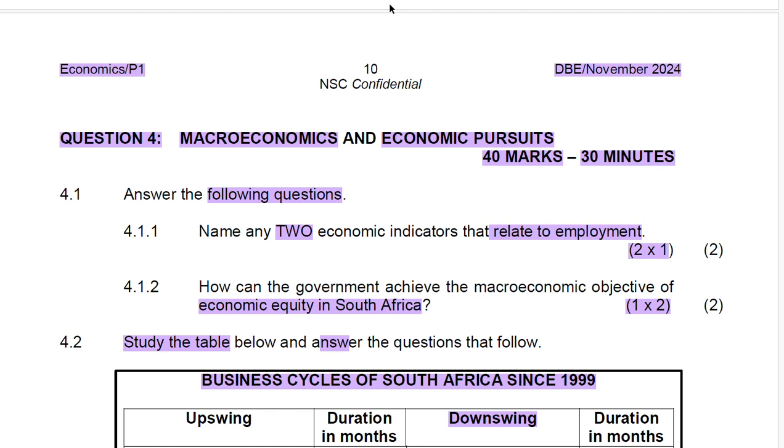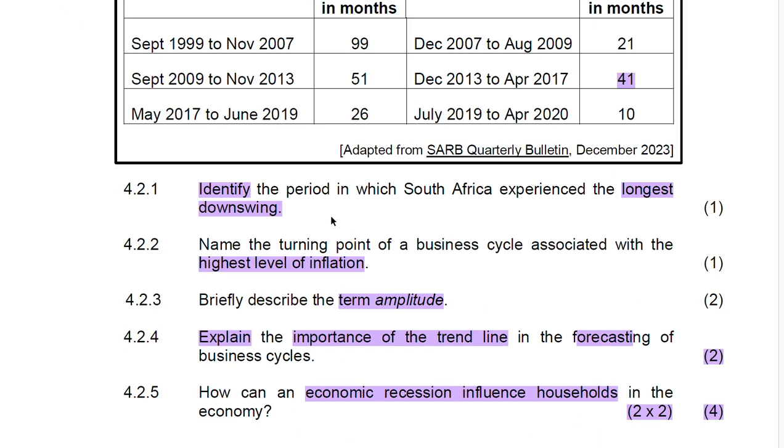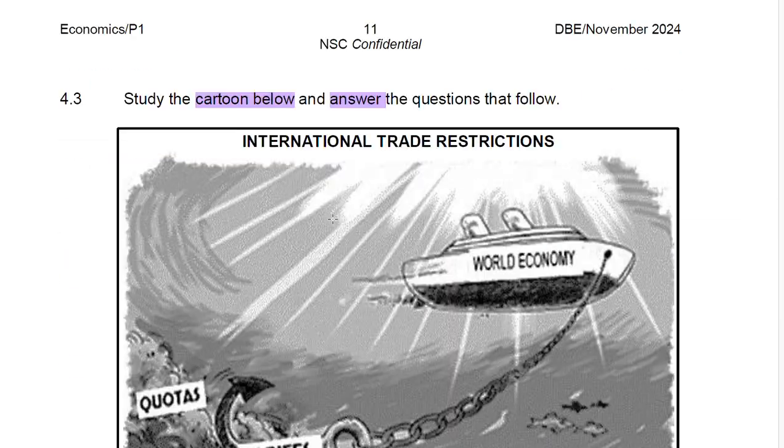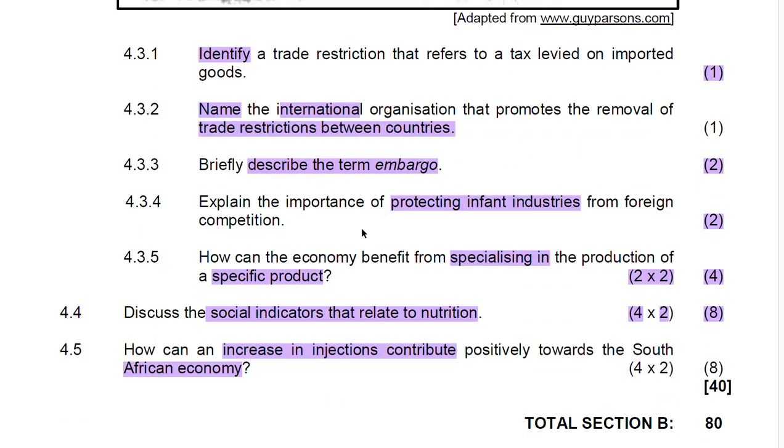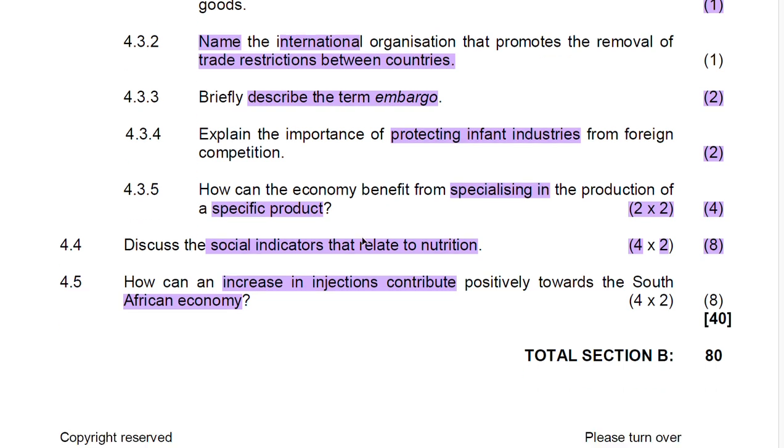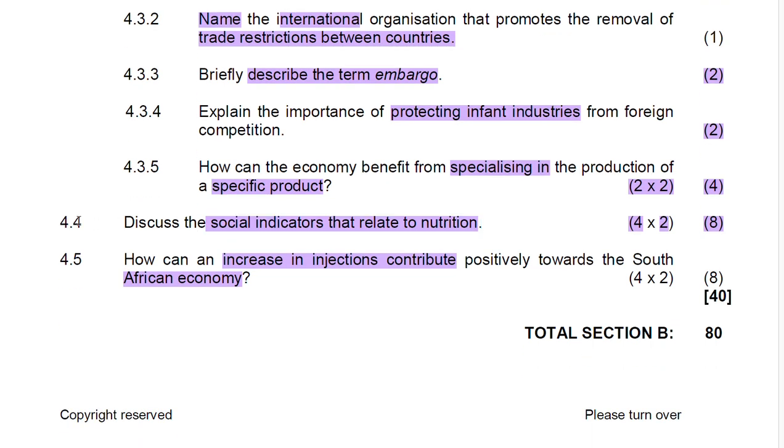If you haven't seen the previous video, this video will still be beneficial to you. However, I do recommend that you also look at the previous video, as it will be beneficial for you in preparation for the trial exam as well as the final examination. Now let's look at what we have and then take it further from there. So in this video, we cover 4.4 as well as 4.5.